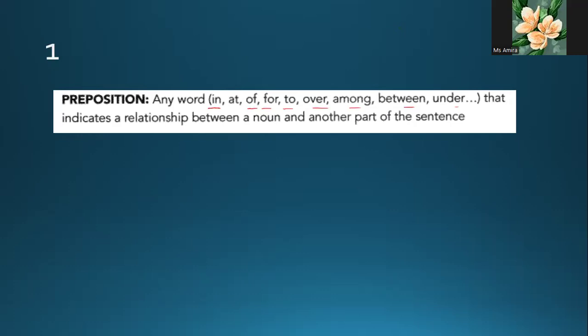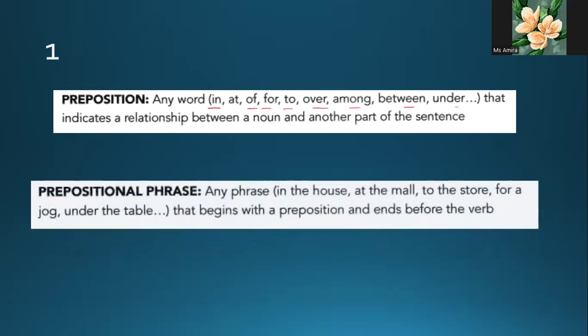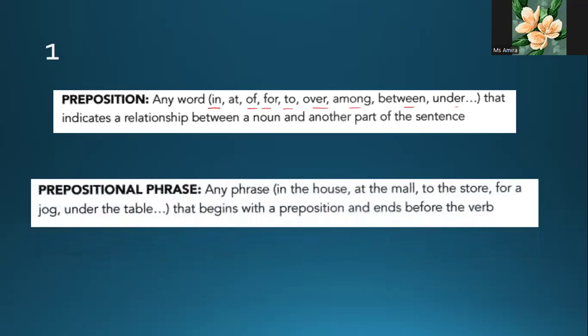These prepositions indicate the relationship between a noun and another part of a sentence. And we have what is called a prepositional phrase, a group of words that starts with a preposition and comes after the subject and before the verb.